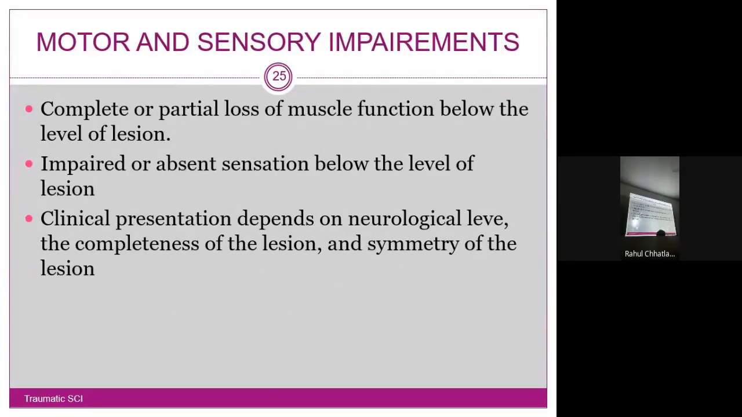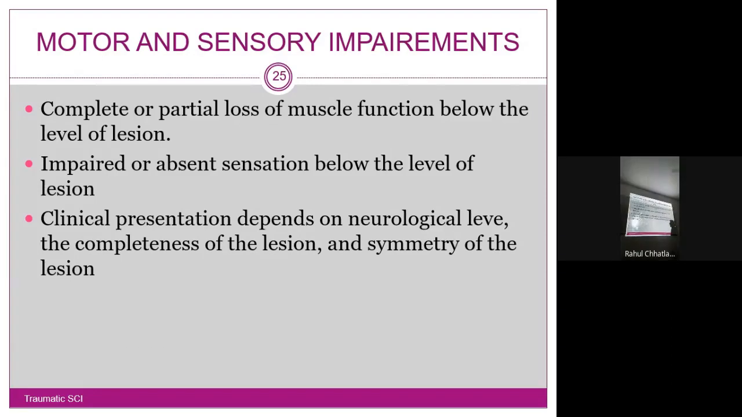Motor and sensory function. So motor and sensory, complete or partial loss of muscle function below the level of the lesion. Yes, as we talked, it will be UMN type during the shock. Impaired or absent sensation below the level of the lesion. Clinical presentation, this is the most important line you should remember.